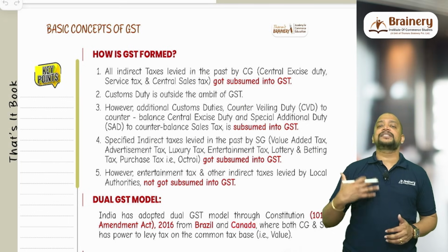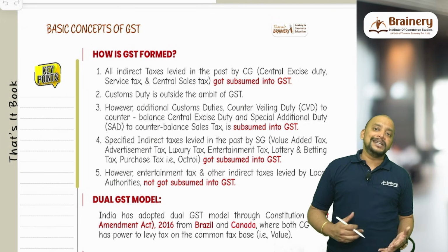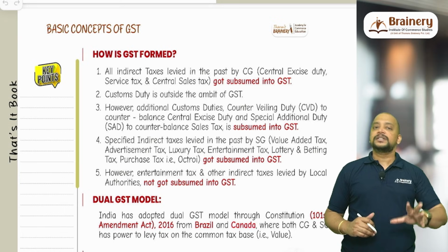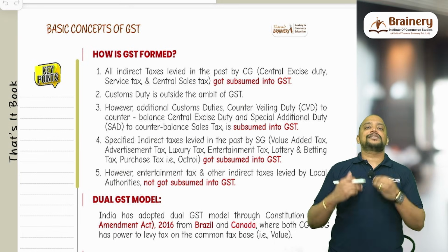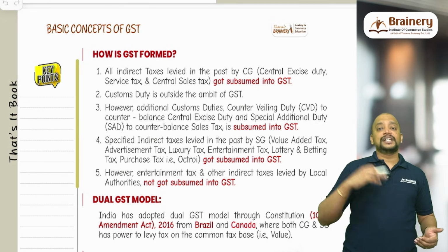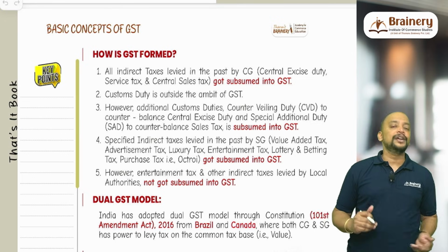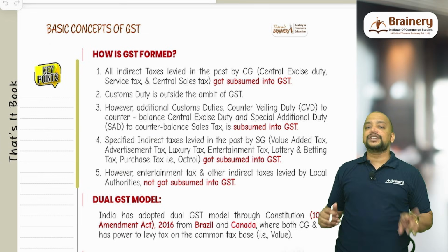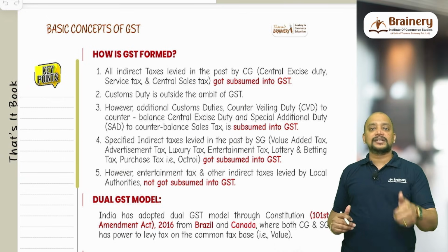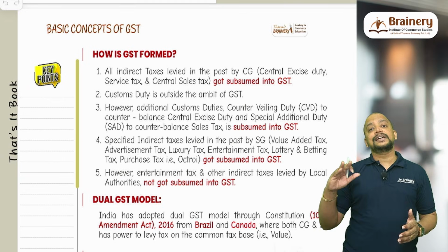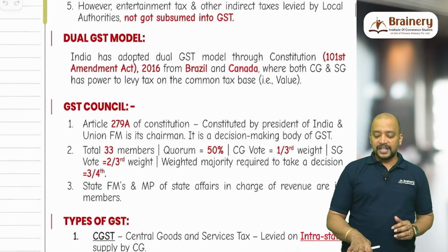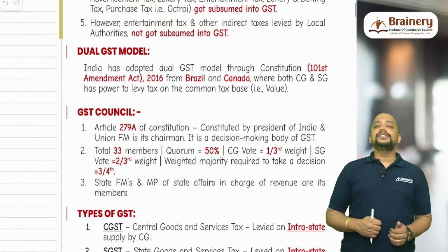But other indirect taxes levied by the state government, like local body tax or mandi tax or any other tax levied by the state government, are not subsumed into GST. Even levies of local authorities like municipal taxes or property tax or any other local authority tax are also not subsumed into GST. And we have entertainment tax levied by both the state government as well as the local authority. Only entertainment tax levied by the state government got subsumed into GST, but that of the local authority did not. So at present we have 2 major indirect taxes, GST and customs, but we have other state government and local authority indirect taxes also. And the type of GST model that we are following in India is the dual GST model. In the dual GST model, what will happen?